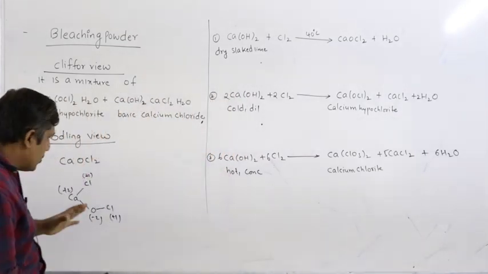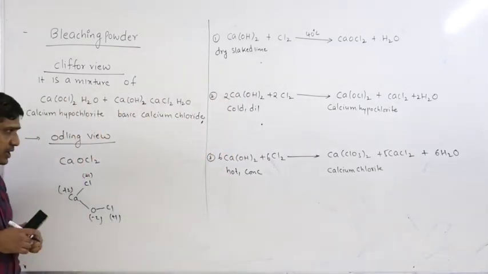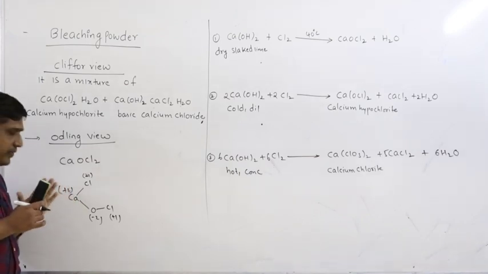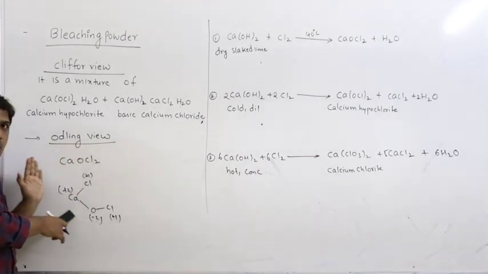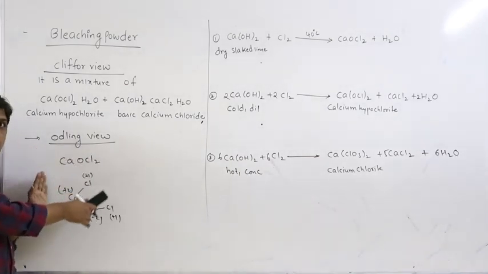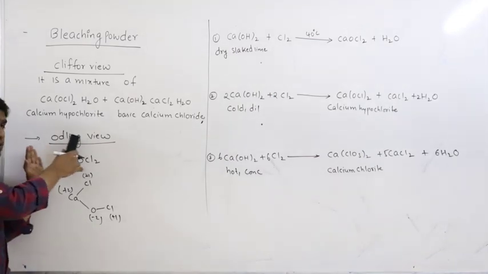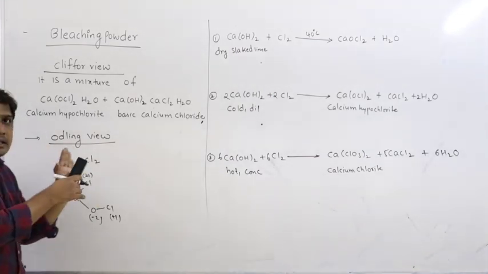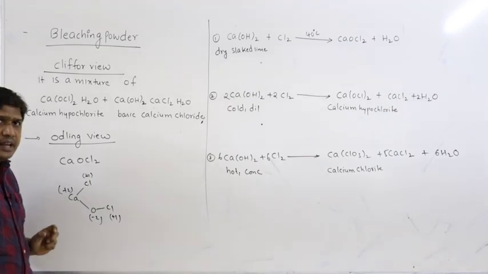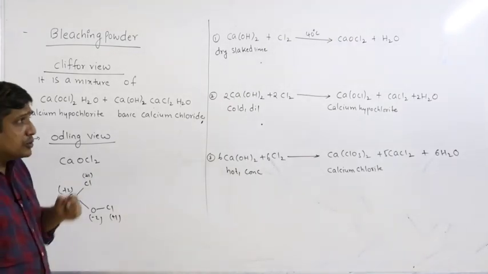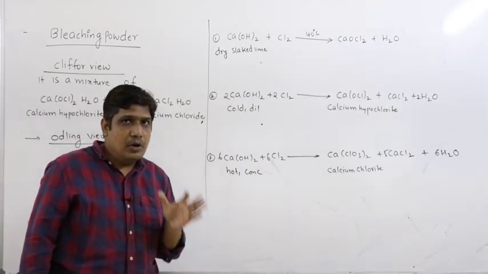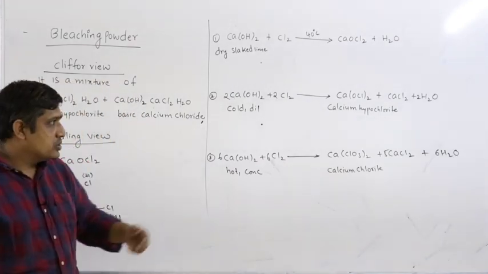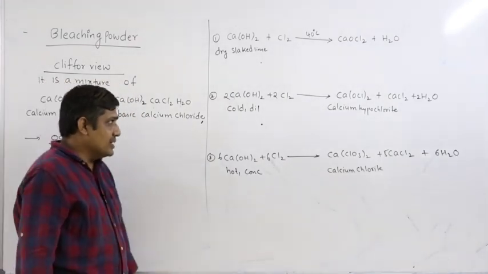But the amount of chlorine that is available fits well with the Odling formula. So we basically use the Odling formula to study the chemical properties of bleaching powder. Now I use one word, available chlorine. What it means, we are going to study in the subsequent discussions.